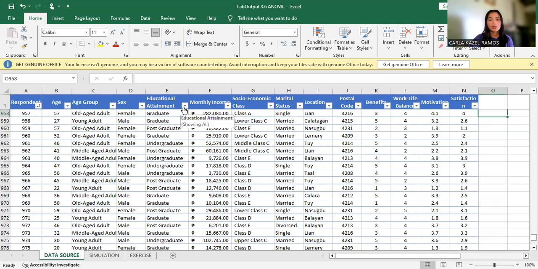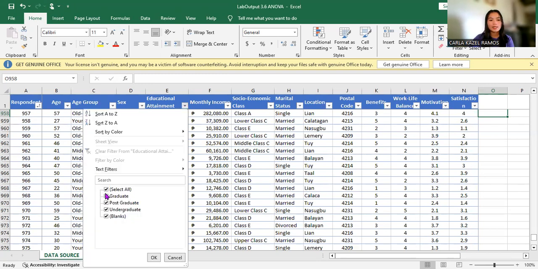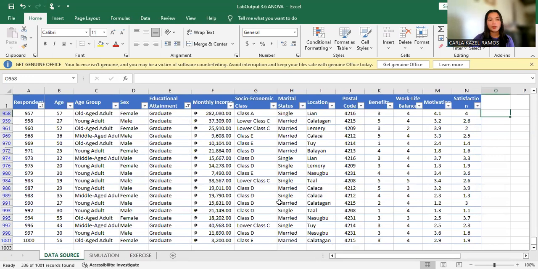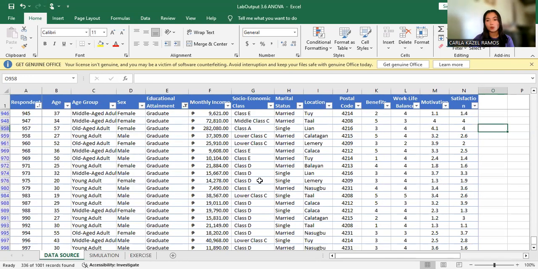And the first thing we need to do is to extract the data for educational attainment from graduate, postgraduate, and undergraduate employees. So click this drop-down arrow and select all, check the box for graduate, and then click OK. Presented here on our screen is the result of the level of motivation of graduate employees.